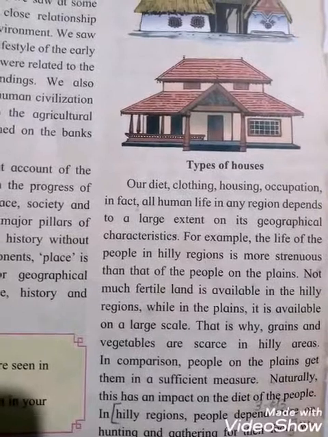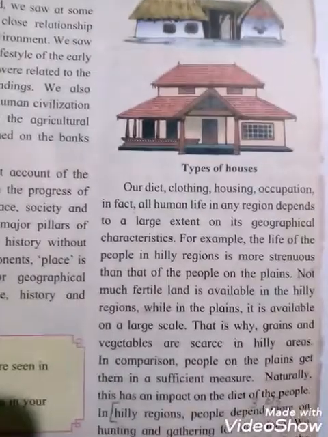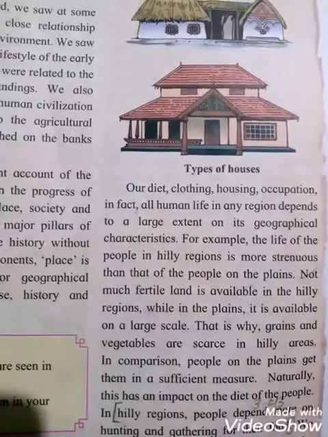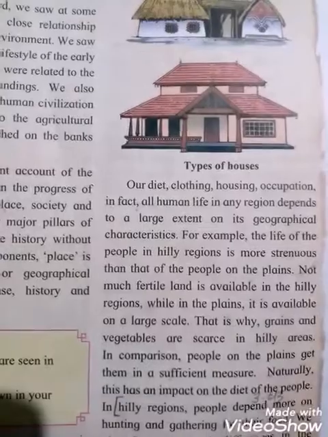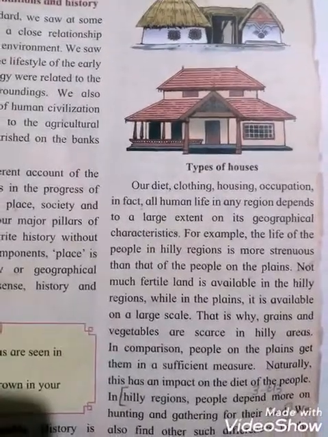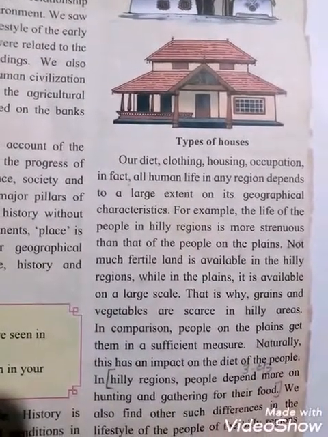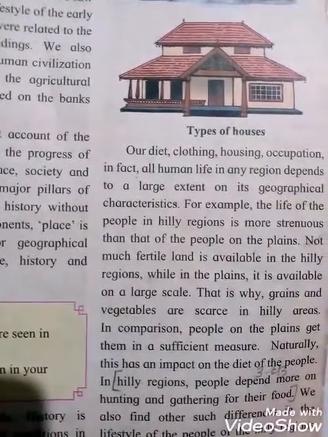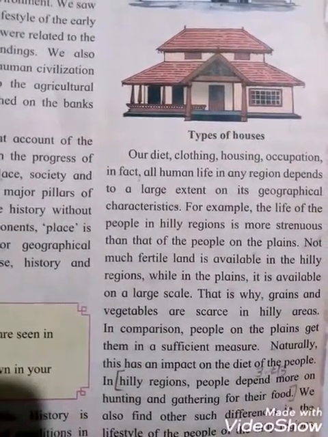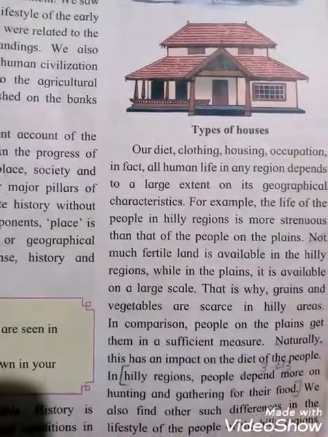See students, in hilly regions we are not getting any vegetables, any grain and all that, but in plain areas we can get them sufficiently. Naturally, this has an impact on the diet of the people. In hilly regions, people depend more on hunting and gathering for their food. So they are not doing agriculture, they depend on hunting and gathering for their food.